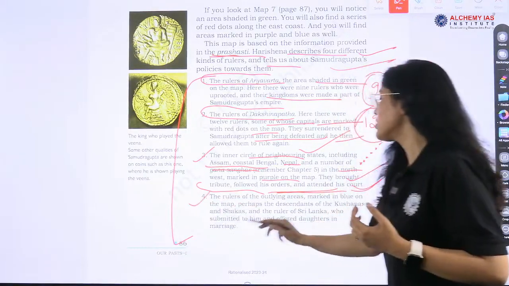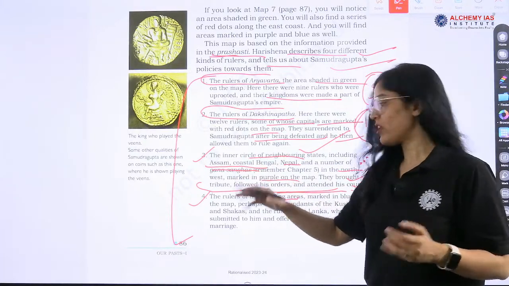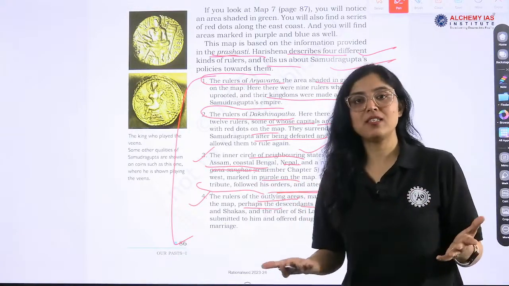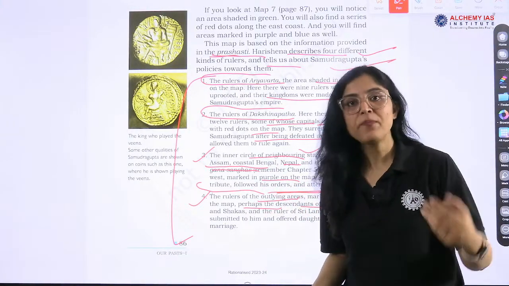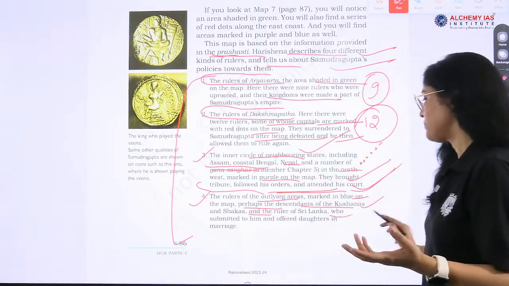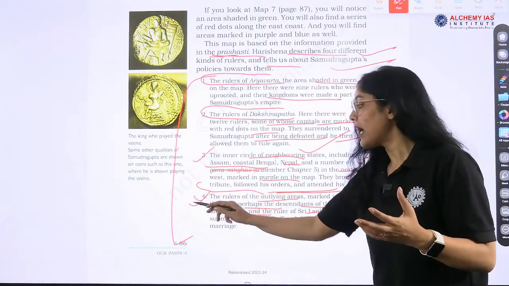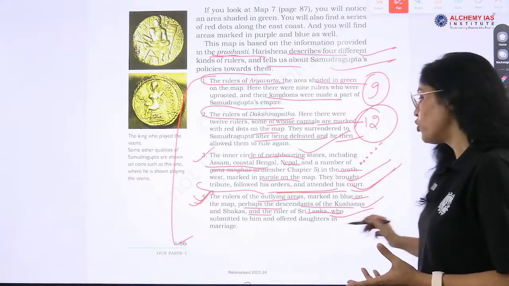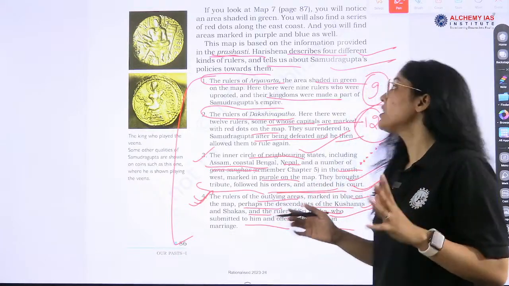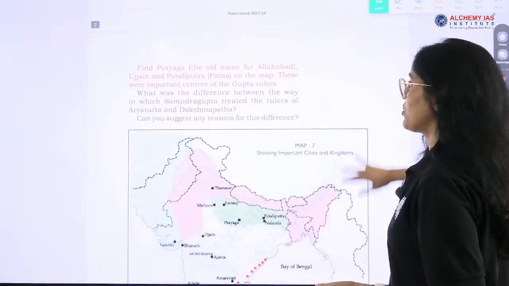Okay, now the rulers of outlying areas, outer states, marked in blue on the map, we have seen that. Perhaps the descendants of Kushanas and Shakas, right? Kushanas and Shakas came to India and they were called Indo-Shakas. The ruler of Sri Lanka also lies in the outer state area, who submitted to him and offered daughters in marriage. So these were the policies that were being followed. Okay, next information.